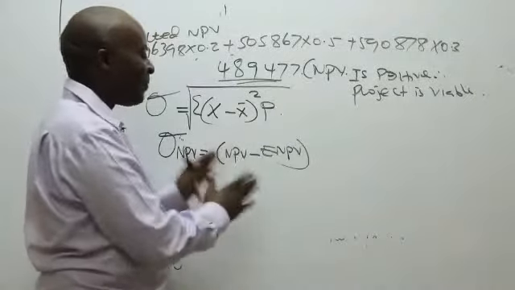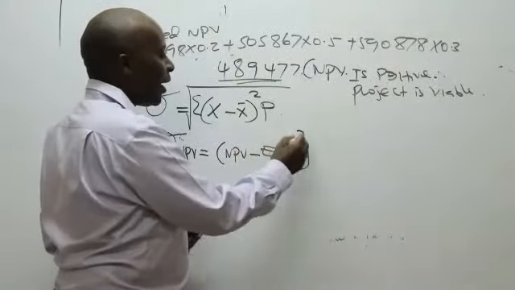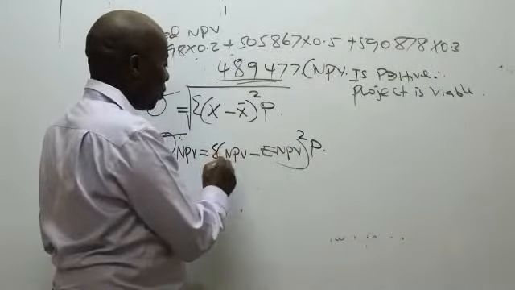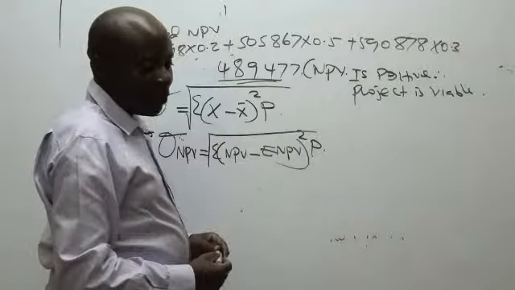So expected net present value is our X bar, the average. And then we square, times probability. And of course there is a summation there. Then you put a square root up there.